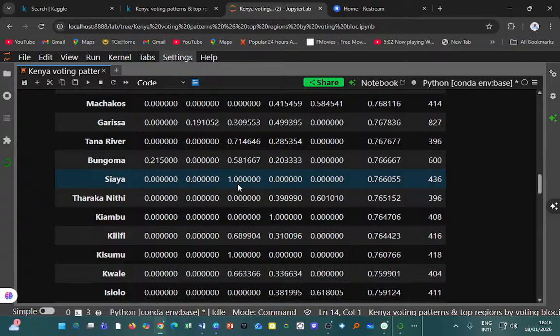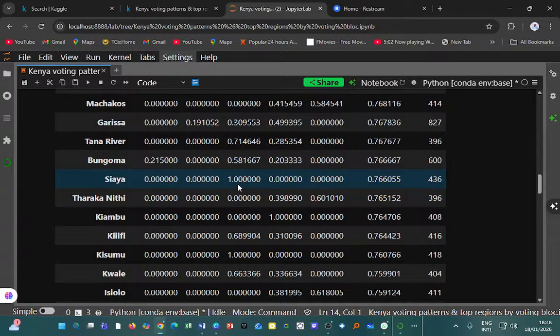So for the UDA hard base, we see counties showing UDA total capture and strong turnout. One is Kiambu with almost 77%. Second is Uasin Gishu with 76%.